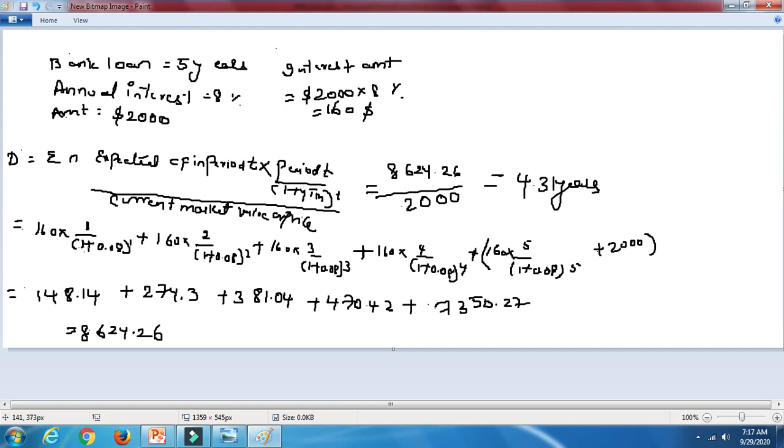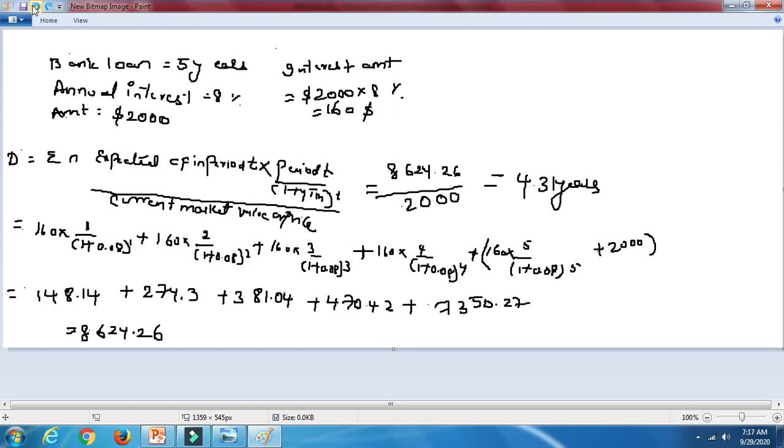Likewise for 2 years, 3 years, 4 years, and 5 years, and in the 5th year you have to add the principal amount also that you have taken as a loan.